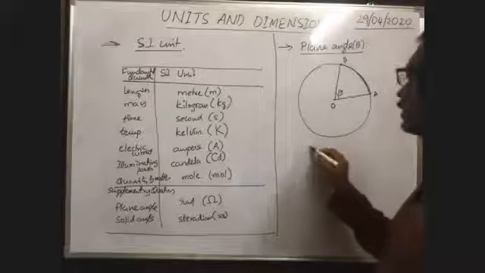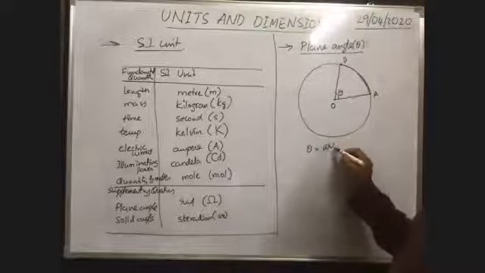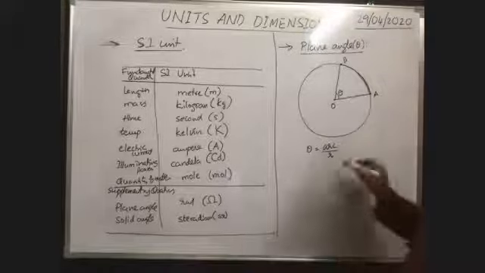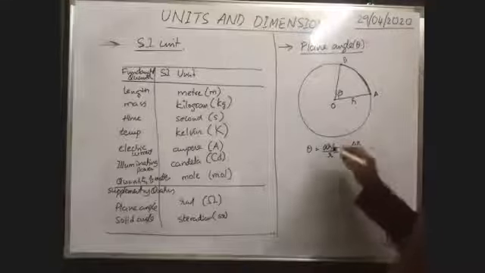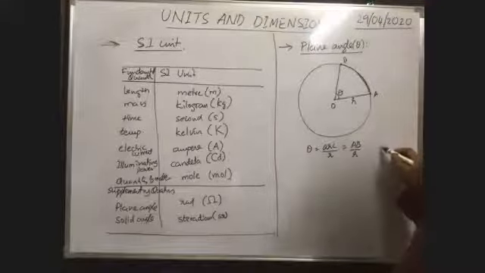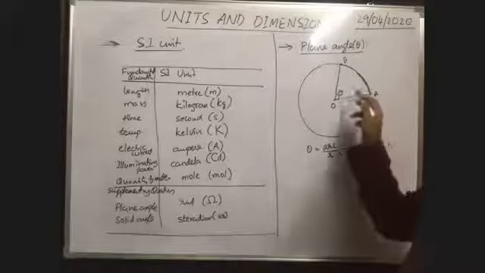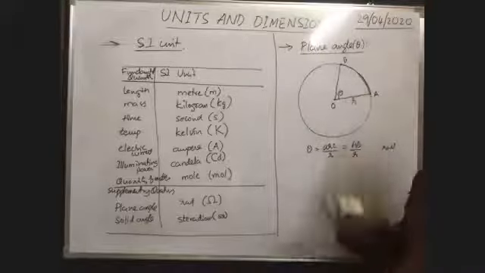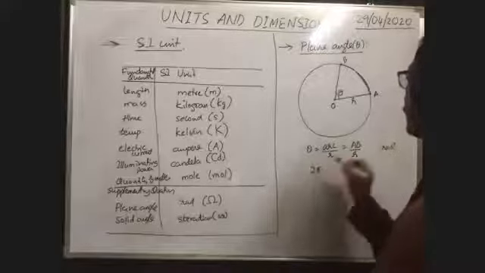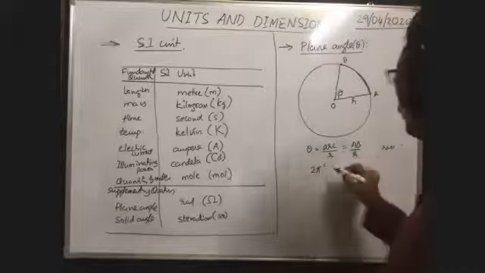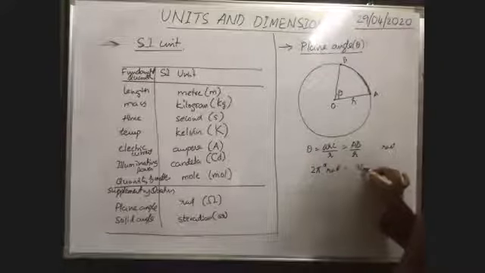Therefore, plane angle subtended by arc at the center, theta, is equal to arc by radius. Arc means AB, divided by the radius. In the SI system, this angle is measured in radian: pi by 3 radian, pi radian, or pi by 6 radian, like that. 2 pi radian. Or you write in detail, 2 pi radian is equal to 360 degree.